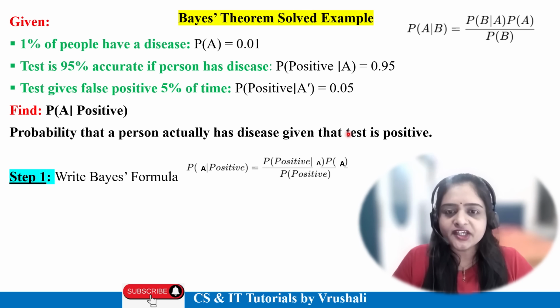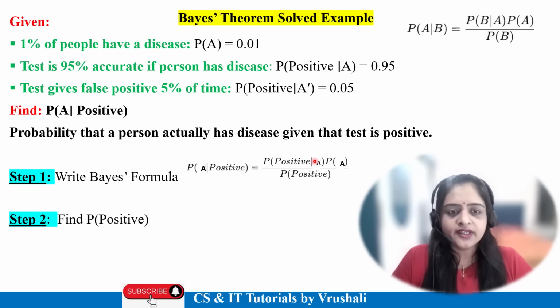P of A given positive equals P of positive given A times P of A, divided by P of positive. Same formula.